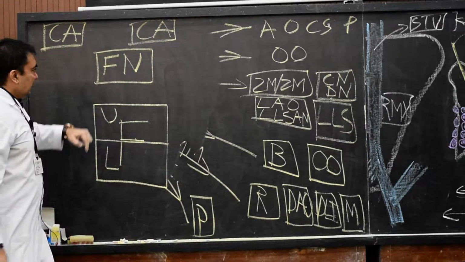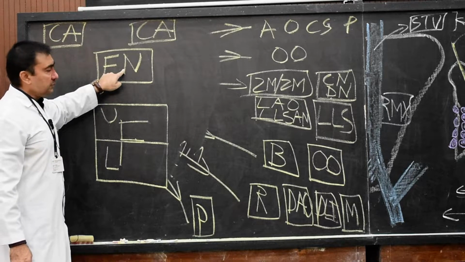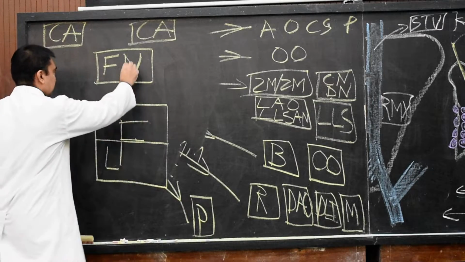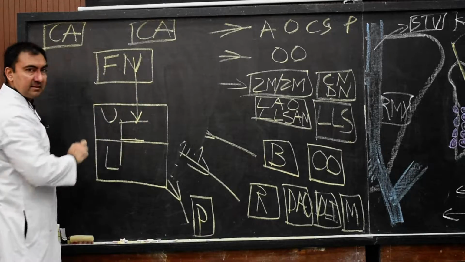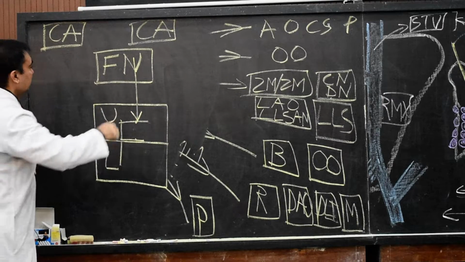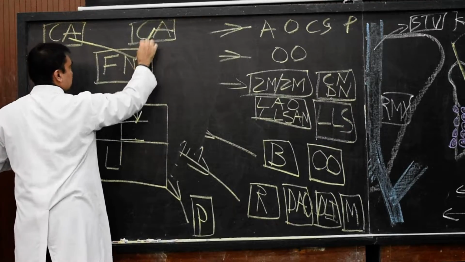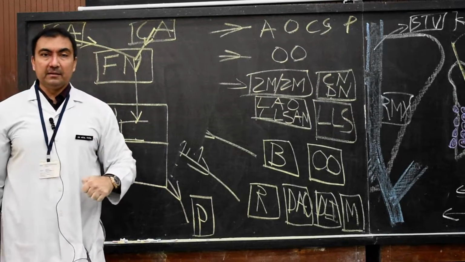Now remember one thing, the part of the facial nerve nucleus which will supply the upper part of the face, the upper part of the facial muscles, will receive the corticonuclear fibers from both ipsilateral as well as contralateral cortical areas of the brain.